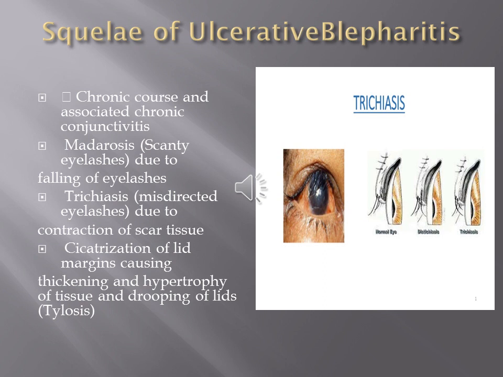There can also be thickening and hypertrophy of the lid margin because of constant inflammatory action, and this we call tylosis. It causes drooping of the eyelid, mechanical drooping of the eyelid, causing secondary ptosis.